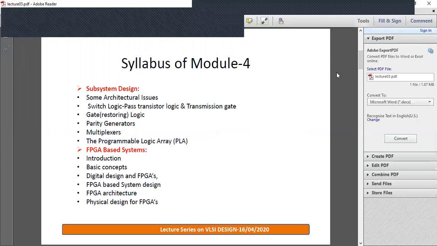So these are the contents of module 4. We have two sections: subsystem design and FPGA-based systems. In subsystem design, we'll be dealing with a few architectural issues, switch logic, gate logic, parity generator, multiplexer, and programmable logic array. In FPGA-based systems, we'll be dealing with FPGA-based system design, digital design with FPGAs, FPGA architecture, and physical design of FPGAs.